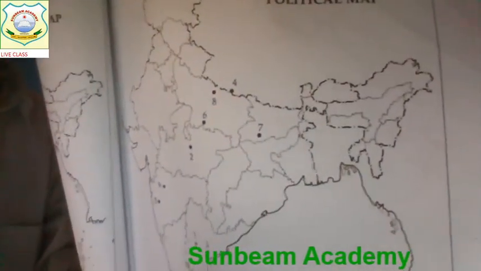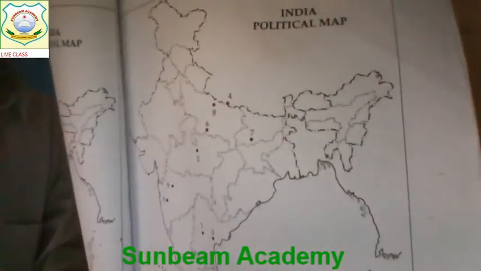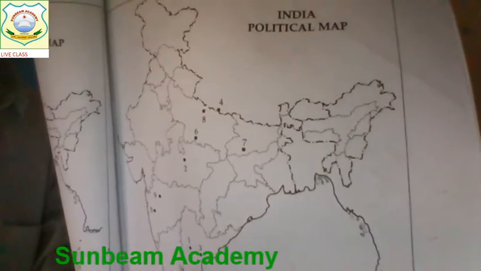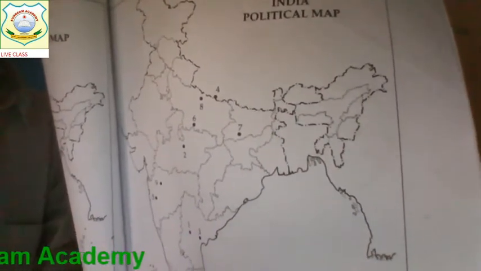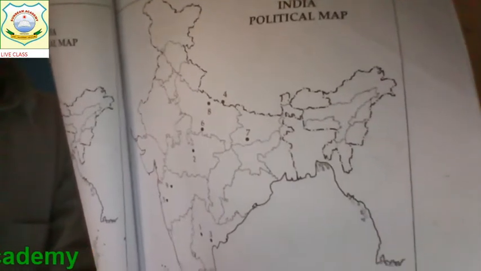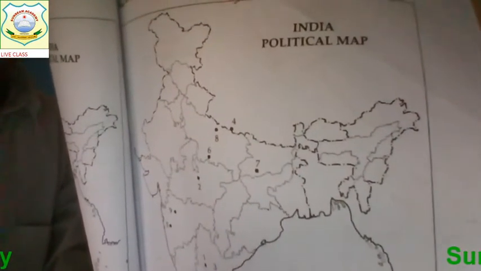Very important place, the 9. Where in Maharashtra? Which is the place? Ajanta. Ajanta in Maharashtra. First of all, students, you should recognize the state.